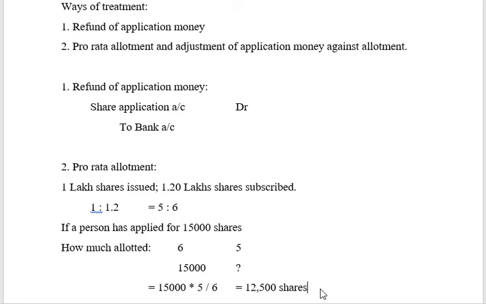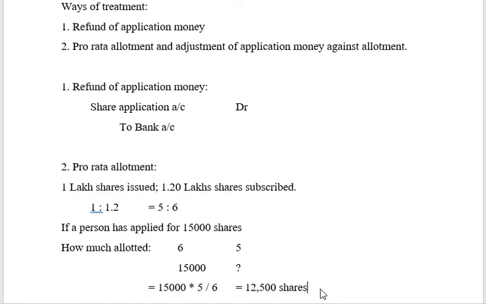Now you can ask, what has this to do with accounting? Now, accounting is not about pro rata allotment, because till the time the application is received, we are not going to enter it as share capital. And the second point, we are not going to be recording accounts in the names of the persons who have paid money. For us, we only have recognition as share application, share allotment.